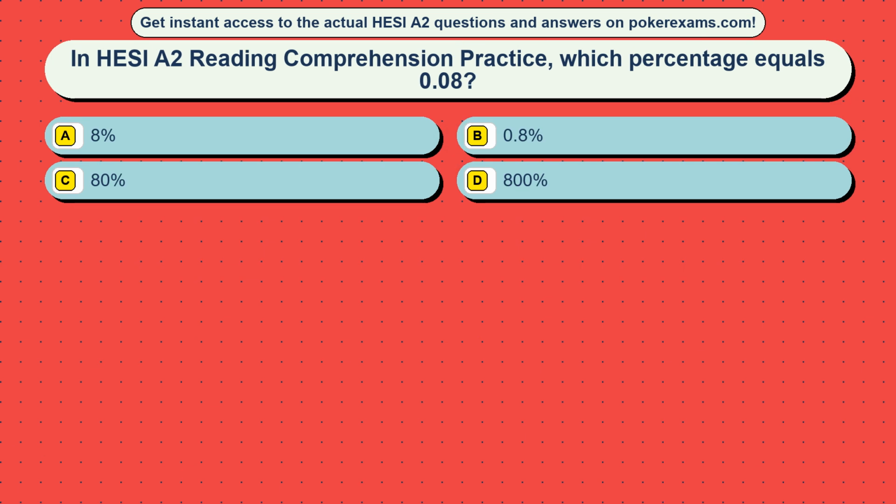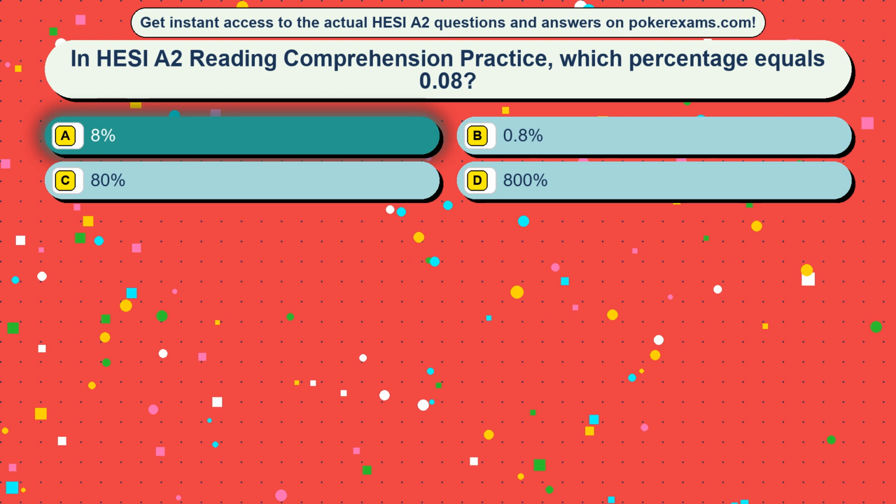Question 33. In HESI A2 reading comprehension practice, which percentage equals 0.08? Option A, 8%. Option B, 0.8%. Option C, 80%. Option D, 800%. The correct answer is option A, 8%.